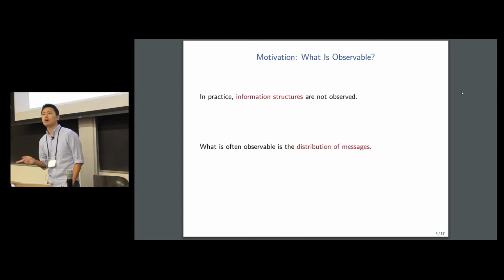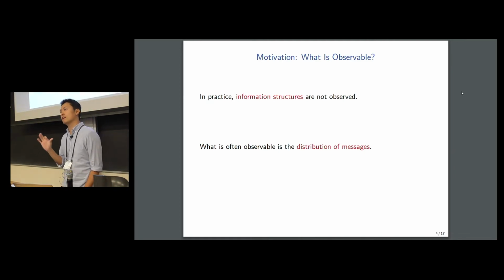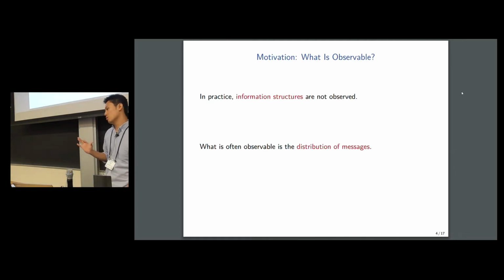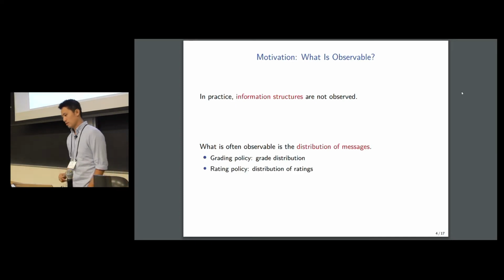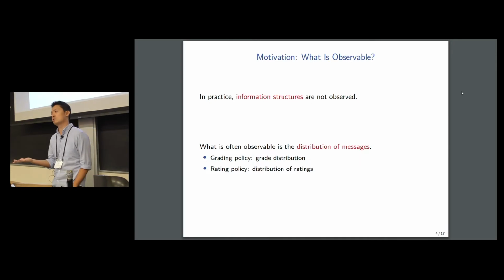But what is often observable is the distribution of messages that is generated by the information structure. So in the school example, if the school is grading a population of students instead of just a single student, then even if I don't observe the grading rule that the school is using, I might still be able to observe the fraction of students getting As, Bs, or Cs.